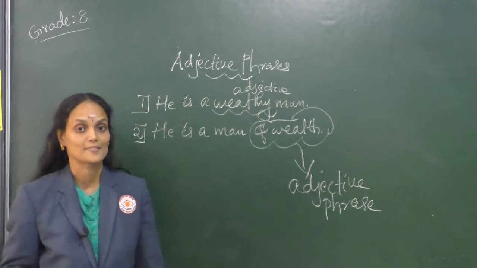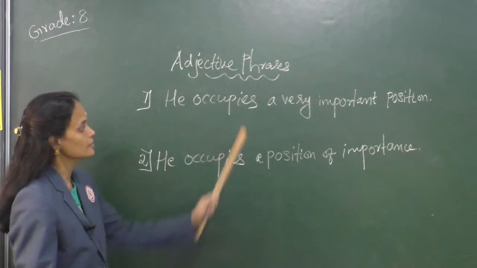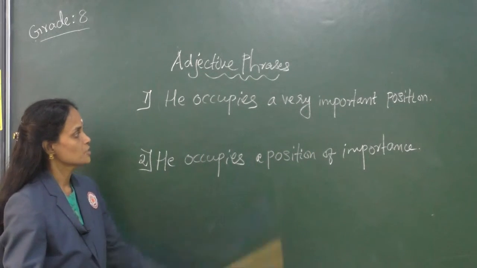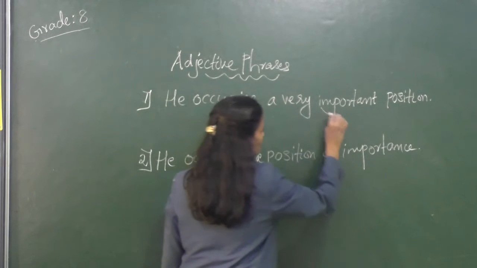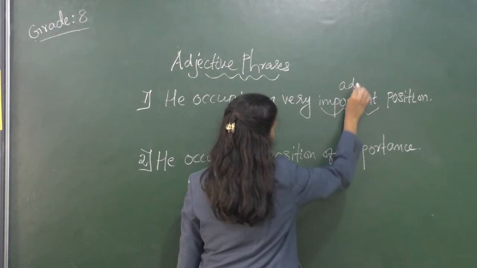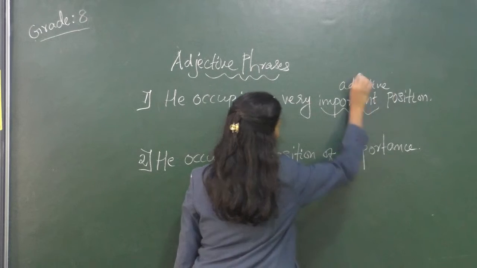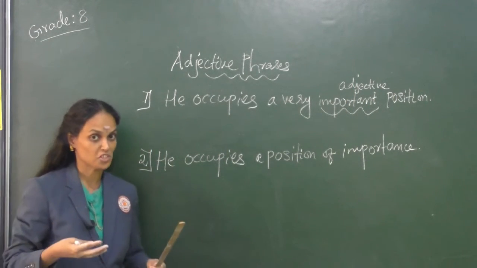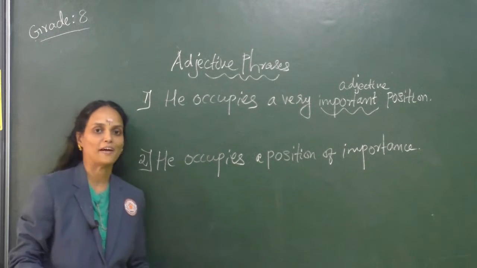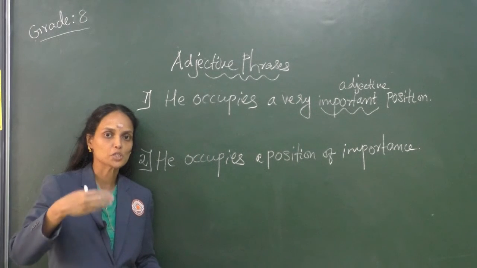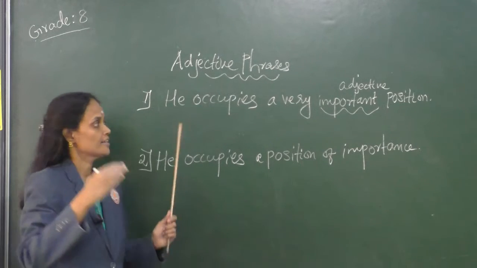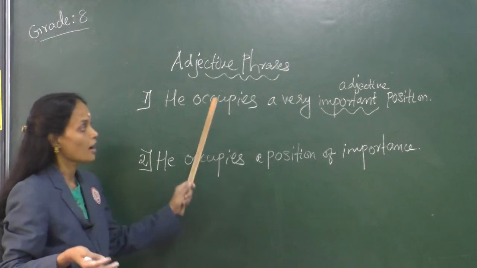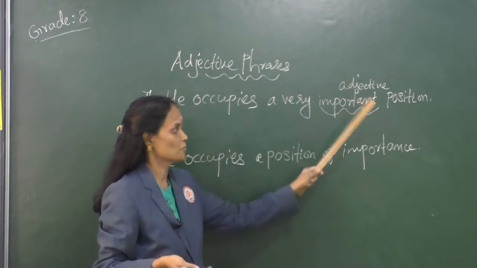Let's find out another example. He occupies a very important position. See, the adjective given here is important. Correct? What sort of a position does he occupy? The answer is he occupies a very important position.